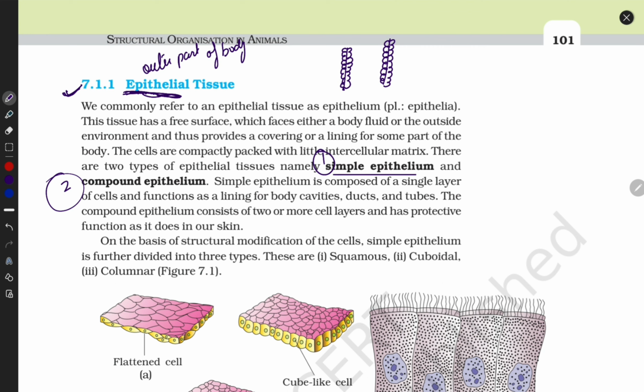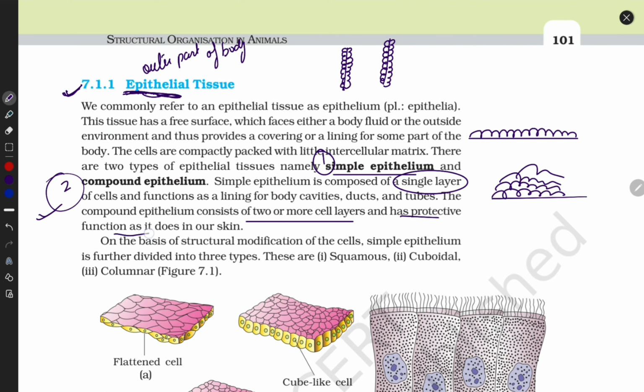What do you understand by simple epithelium? It is composed of a single layer of cells: this is the basement layer and this is your single layer. We call it simple epithelium. And compound epithelium is made of 2 or more cell layers and has a protective function, as it does in our skin. So epithelial tissue is further divided into simple epithelium and compound epithelium.